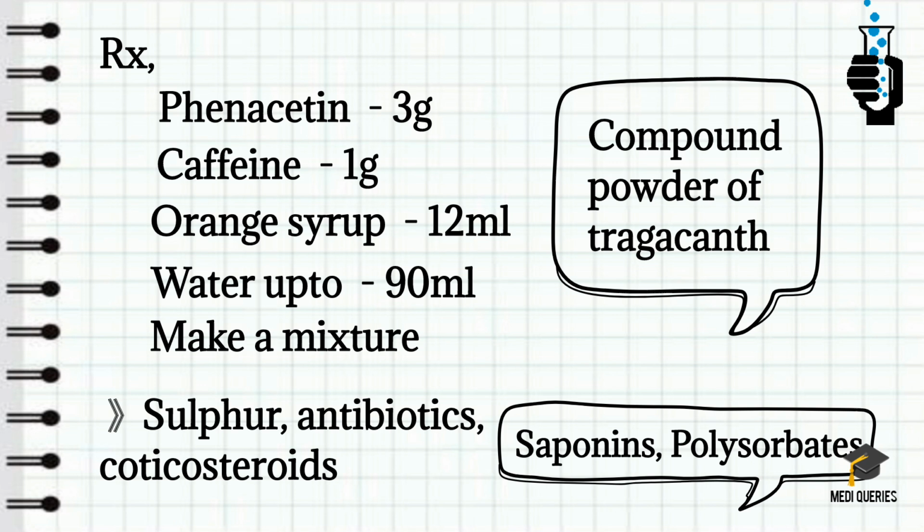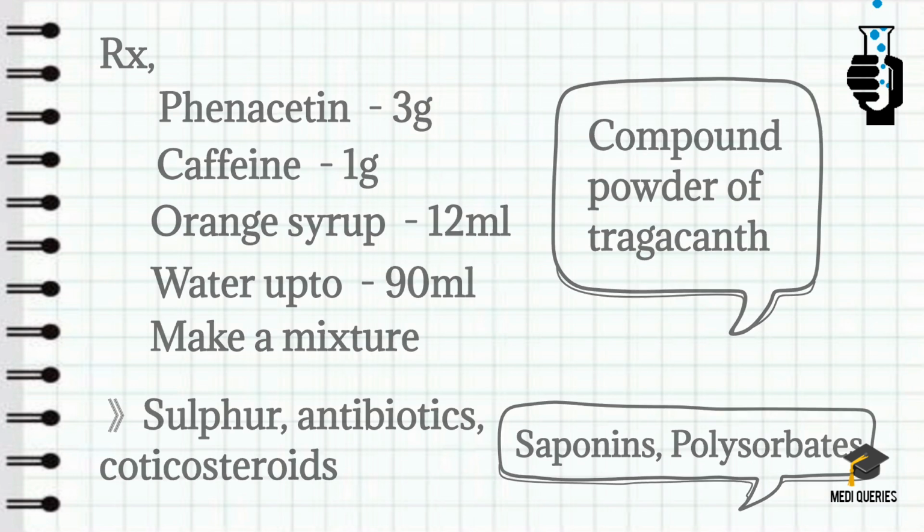So what needs to be added means wetting agents like saponins and polysorbates are used to distribute the powder in the water. Okay, at that time we will need to incorporate a wetting agent in order to overcome the incompatibility.